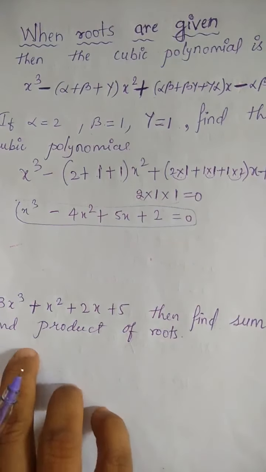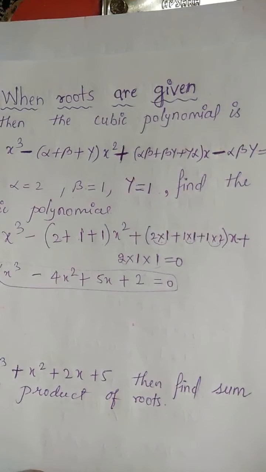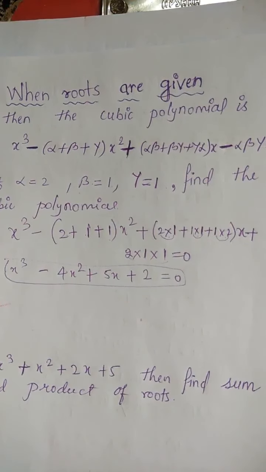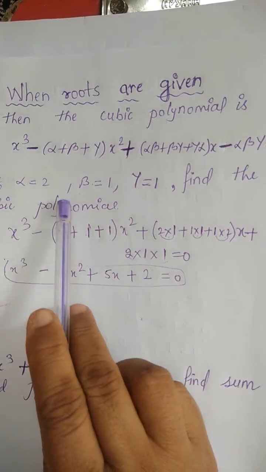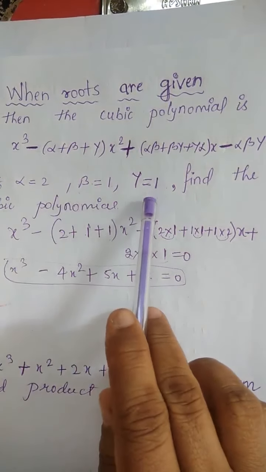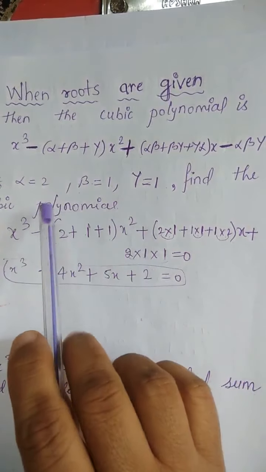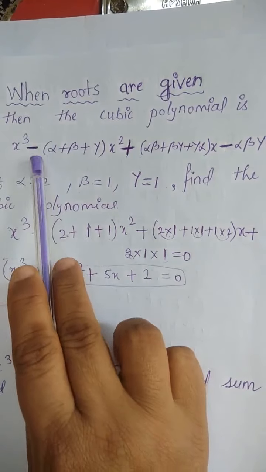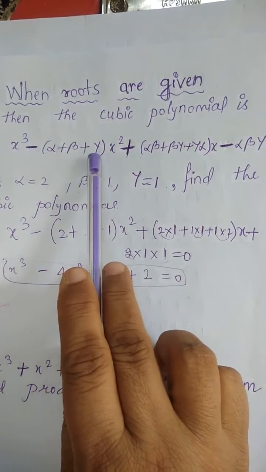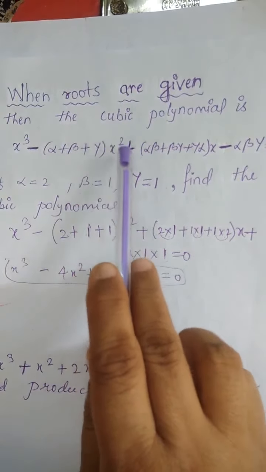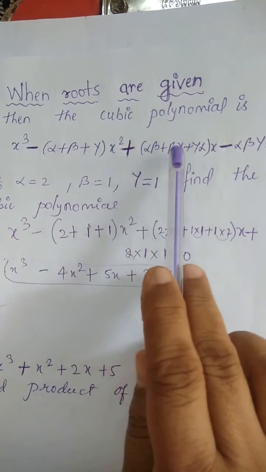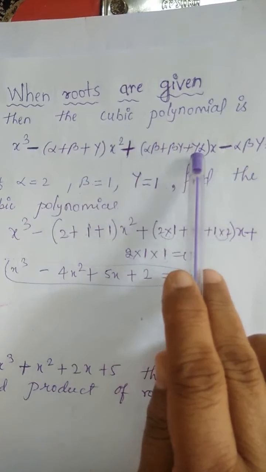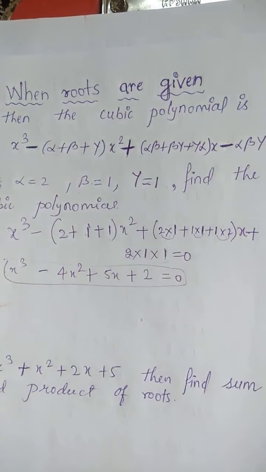Now I will explain how to find the cubic polynomial when its roots are given. The roots are given as alpha is 2, beta is 1 and gamma is 1. So the cubic polynomial we can write in this way: x cube minus (alpha plus beta plus gamma) x square plus (alpha beta plus beta gamma plus gamma alpha) x minus alpha beta gamma.